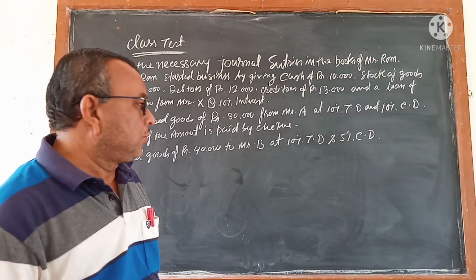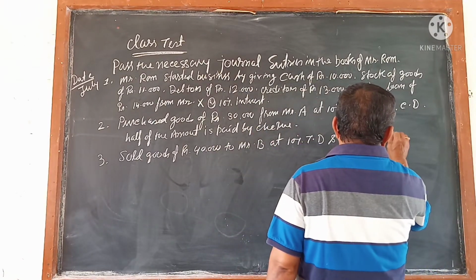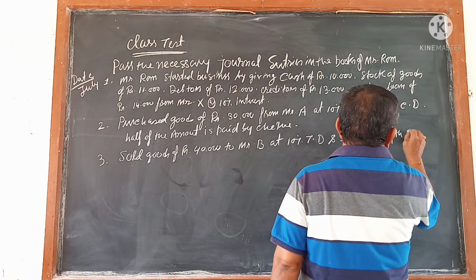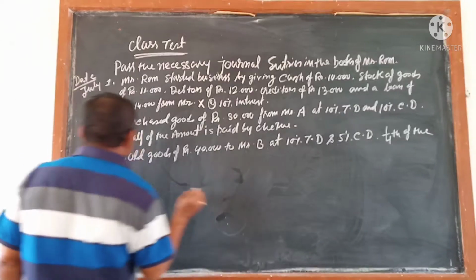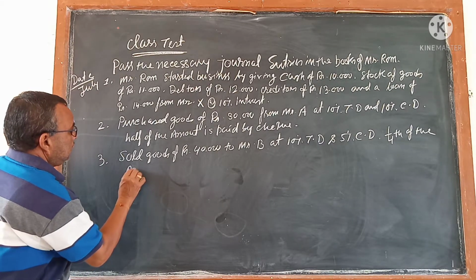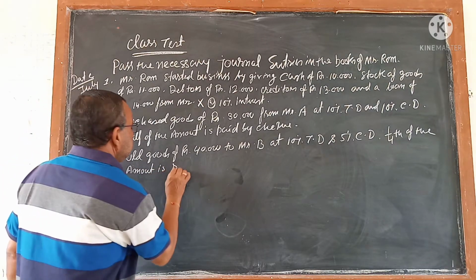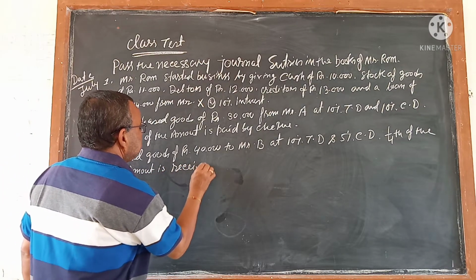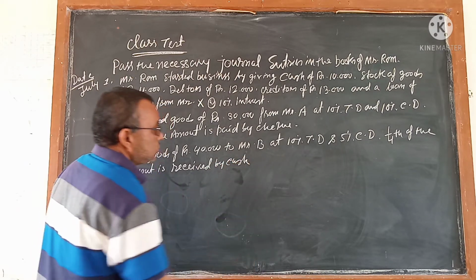One-fourth of the amount is received by cash.